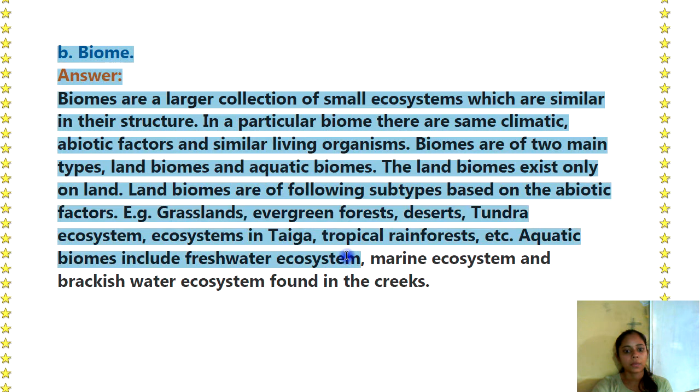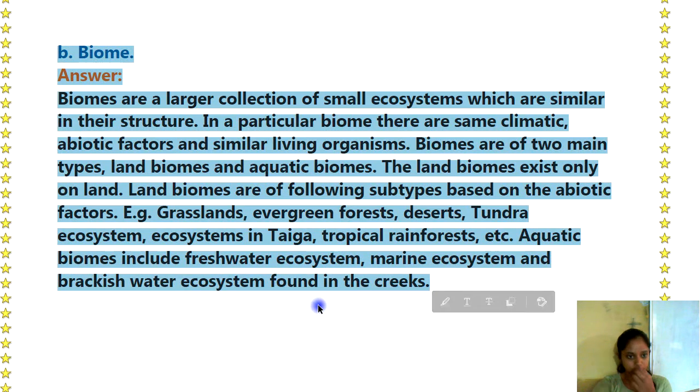Then B is biome. Answer: Biomes are a larger collection of small ecosystems which are similar in their structure. In a particular biome, there are some climatic abiotic factors and similar living organisms. Biomes are of two main types, land biomes and aquatic biomes. The land biomes exist only on land.